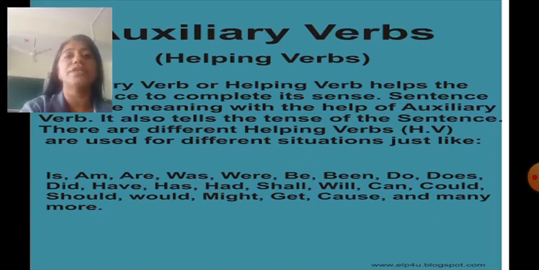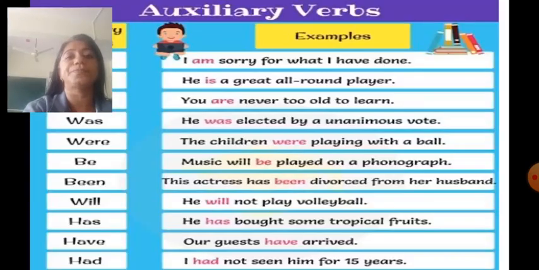Auxiliary verb. Auxiliary verbs are also known as helping verbs. An auxiliary verb or helping verb helps the sentence to complete its sense. The sentence gets complete meaning with the help of the auxiliary verb. It also tells the tense of the sentence. Different helping verbs are used for different situations, like am, is, are, was, were, be, been, do, does, did, have, had, etc. These are known as auxiliary verbs.